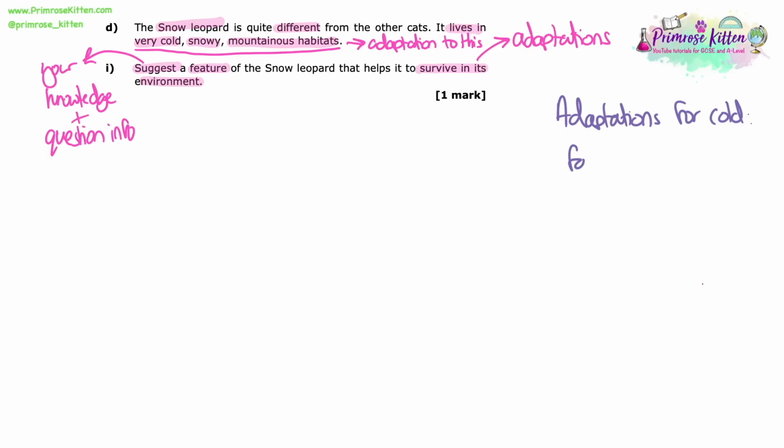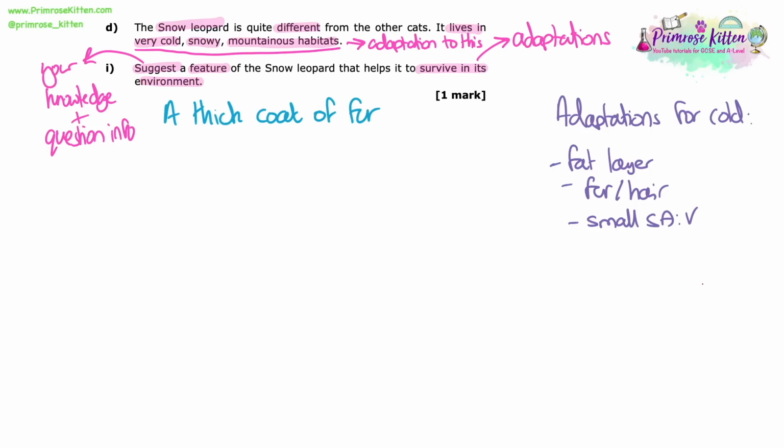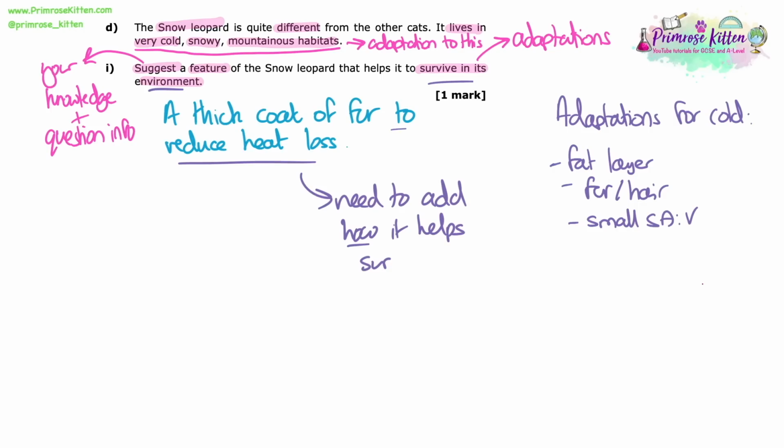Adaptations we'd expect to know for cold environments would be something like a fat layer to insulate, a thick layer of fur or hair, or having a small surface area to volume ratio to reduce heat loss. So I'm going to go with a thick coat of fur to reduce heat loss. We need to make sure we add how it helps it survive. It's only 1 mark, but rather than just putting a thick coat of fur, make sure you've added that extra bit so you're linking it directly to why it's an adaptation to the cold and how it helps it to survive.